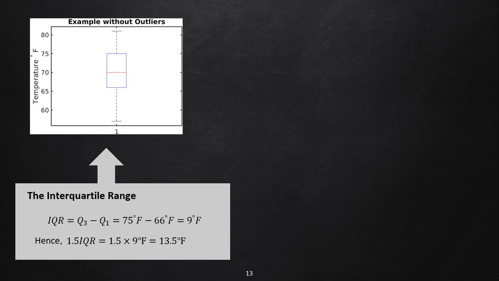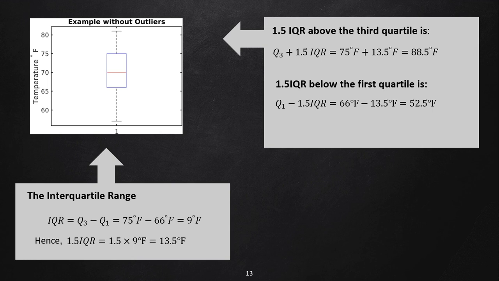Hence, 1.5 IQR equals 1.5 times 9 degrees Fahrenheit equals 13.5 degrees Fahrenheit. 1.5 IQR above the third quartile is third quartile plus 1.5 IQR equals 75 degrees Fahrenheit plus 13.5 degrees Fahrenheit equals 88.5 degrees Fahrenheit.